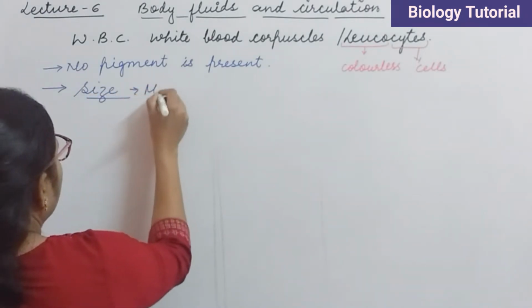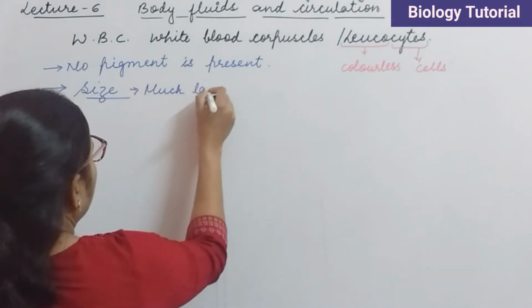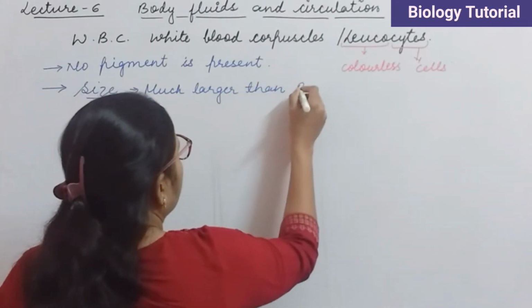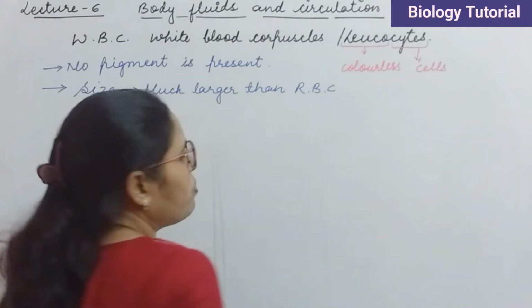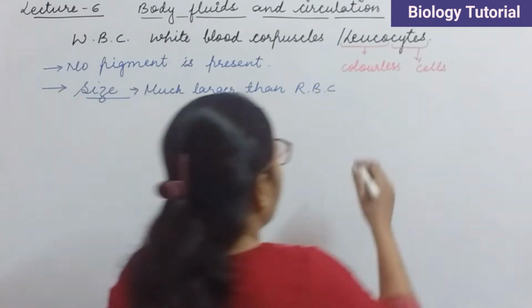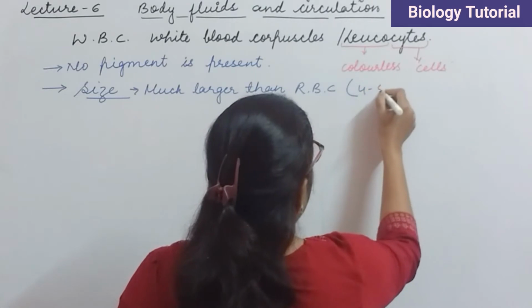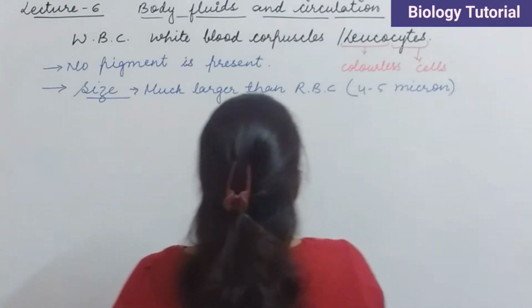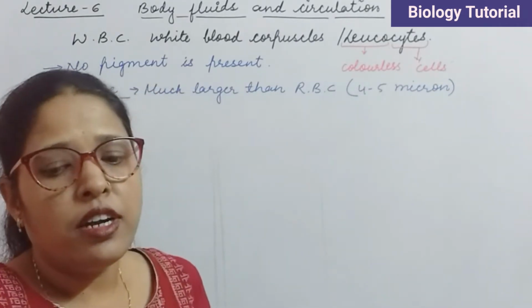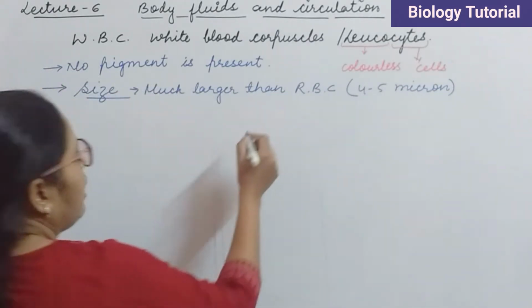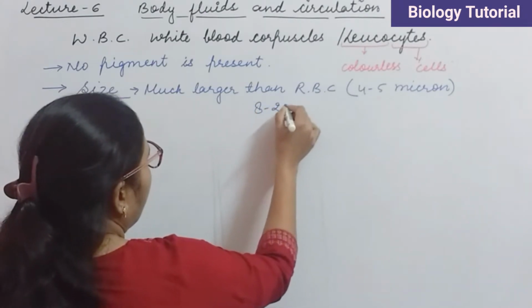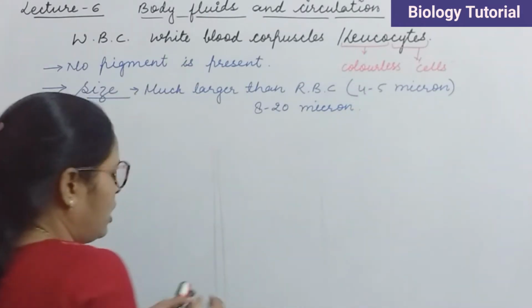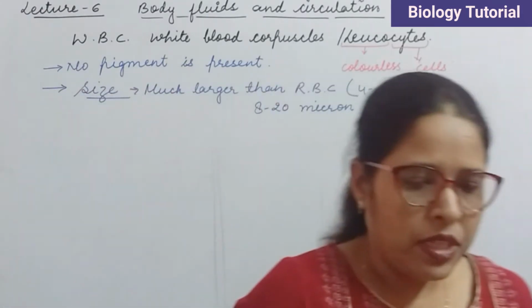The size of RBC is about 4 to 5 micron, and the size of WBC is about 8 to 20 micron. So it is much larger than RBCs.